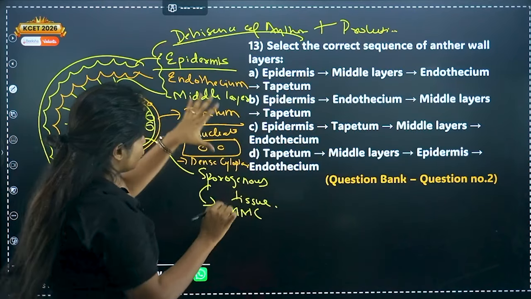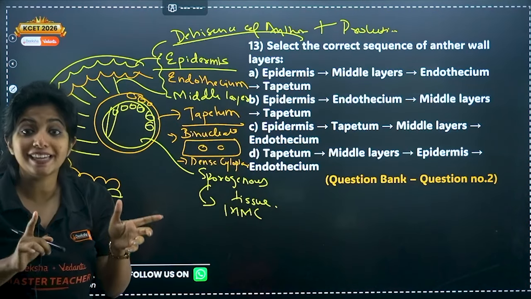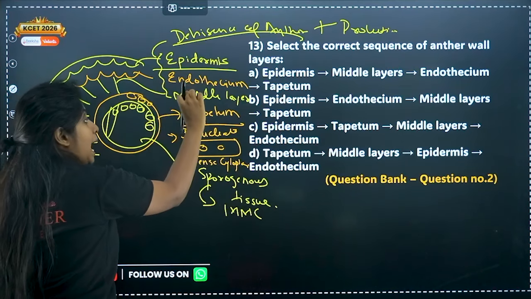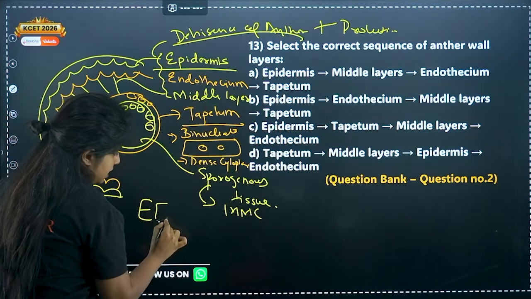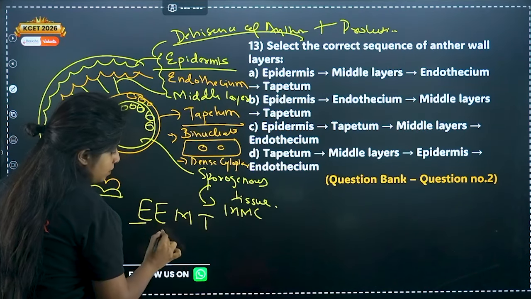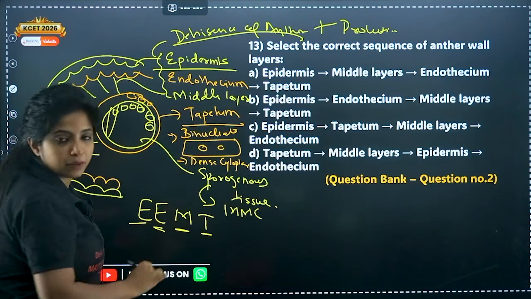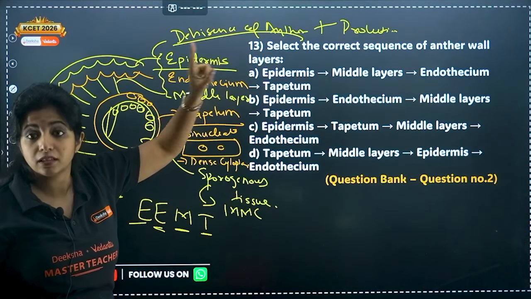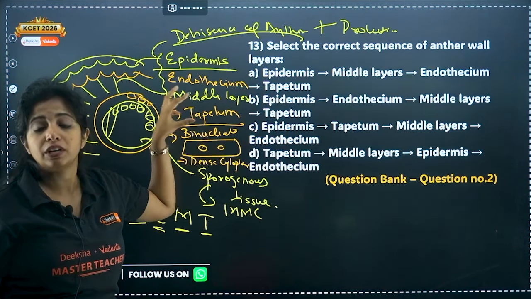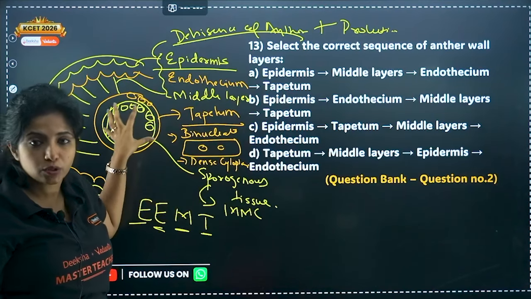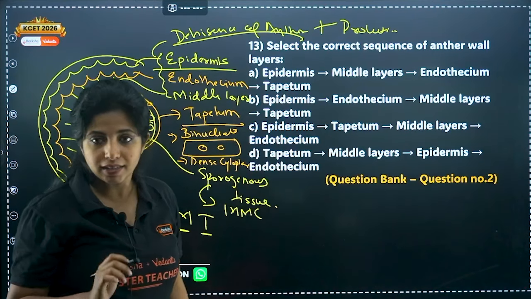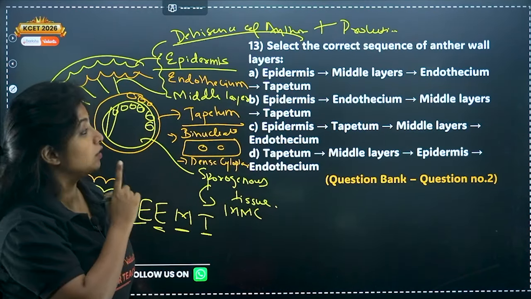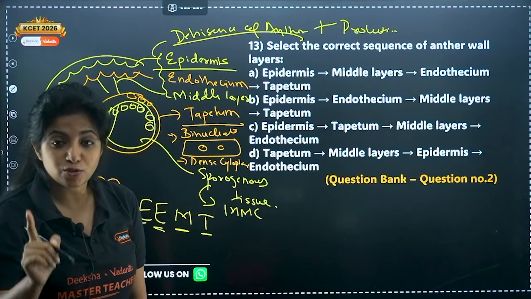So please remember the flow like this. You might have heard of ENT doctors, ear, nose, throat doctors. Similarly, here it is EEMT: epidermis, endothecium, middle layer and tapetum. And these are the features of all of them. Tapetum is not involved in dehiscence of anther, please remember. It's just there for nourishment of the cells of the sporogenous tissue and also the pollen grains. There can be multiple questions arising from the same concept, which is why I'm stressing on it.